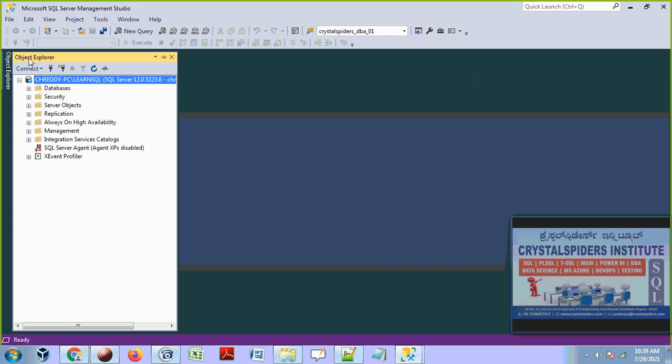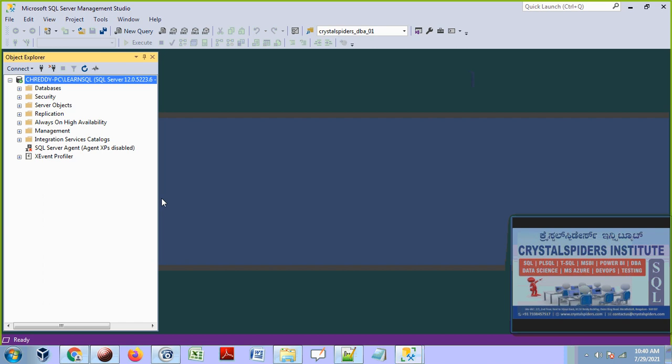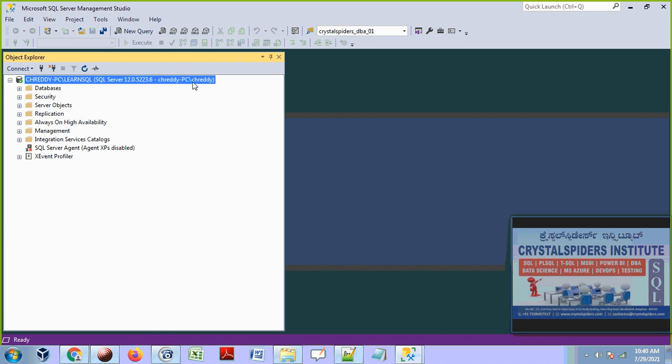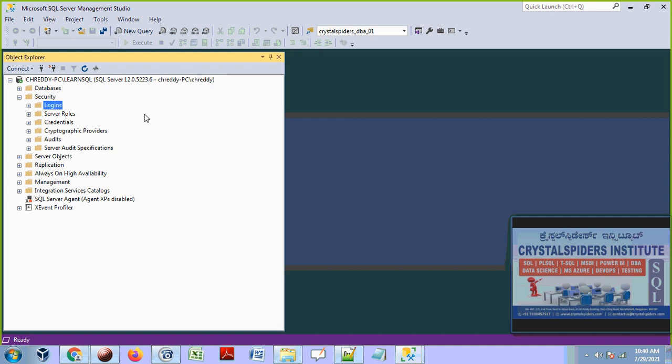How do you know that CH Reddy is connected? Here you see the username: ch-pc/CH Reddy is the username. And here under the Security folder, under the Logins folder, we need to add that user. What is that user? Sujit. We need to add it over here.